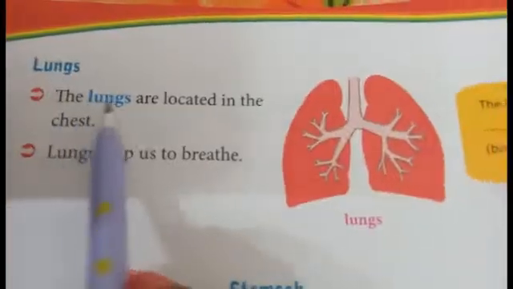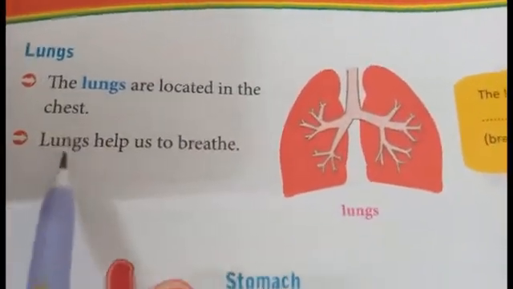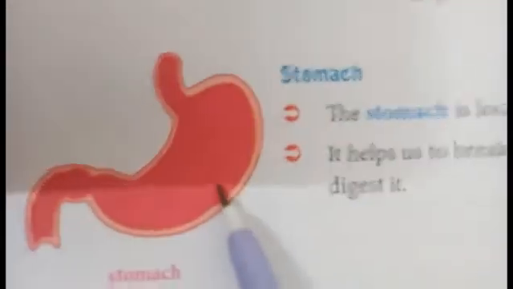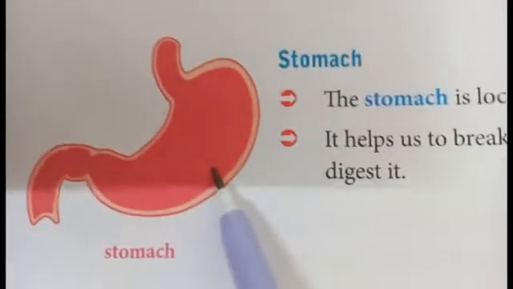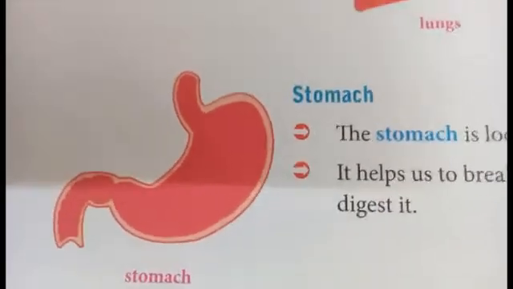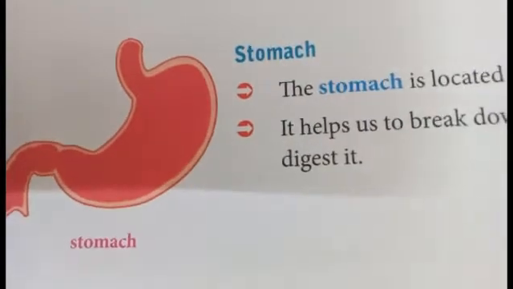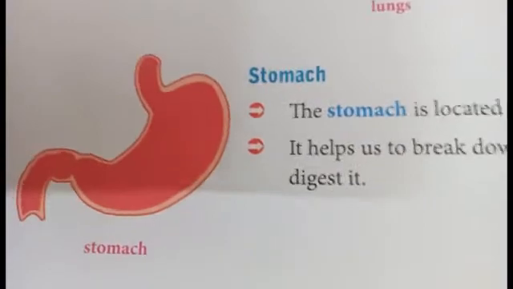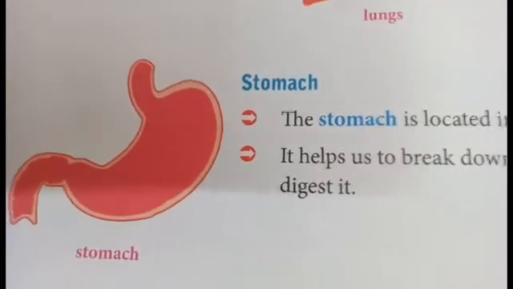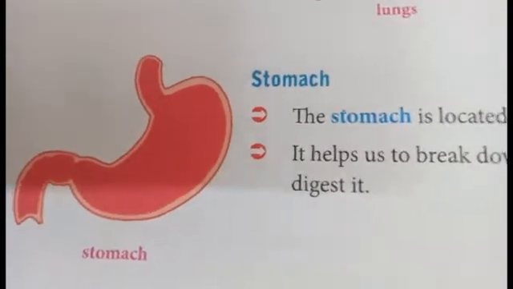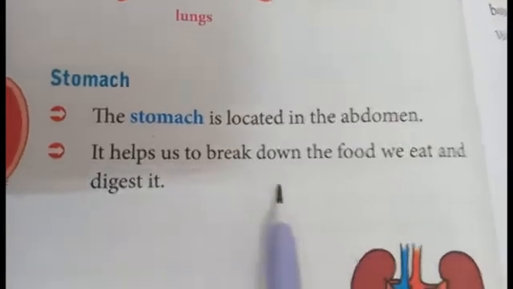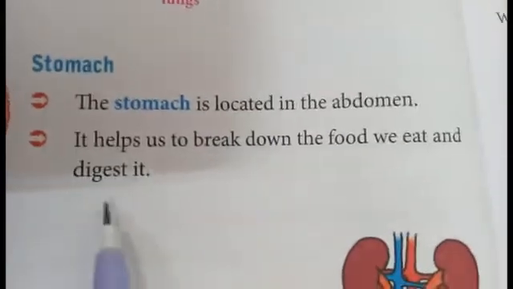Okay, children. So the lungs are located in the chest. Lungs help us to breathe. Then next we are going to see the stomach. The stomach is located in the abdomen. What's the purpose of the stomach? It helps us to break down the food. When we are eating, it helps us to break down the food we are eating, and it makes that digest. The stomach is located in the abdomen. It helps us to break down the food we eat and digest it.